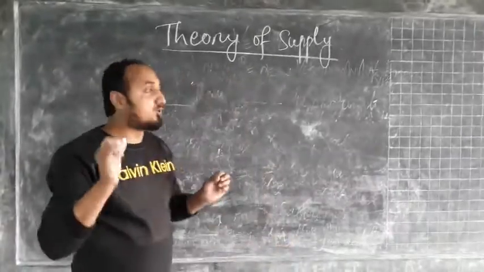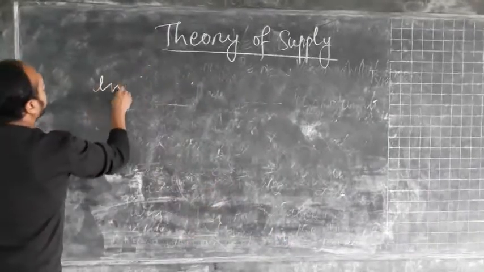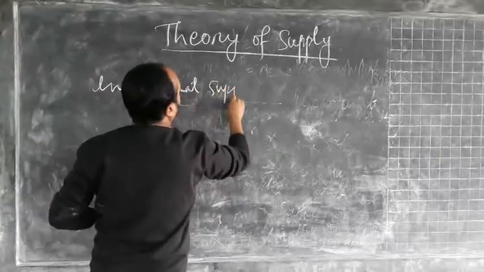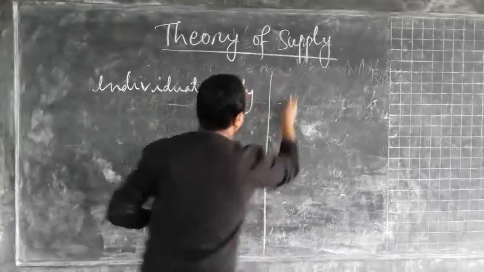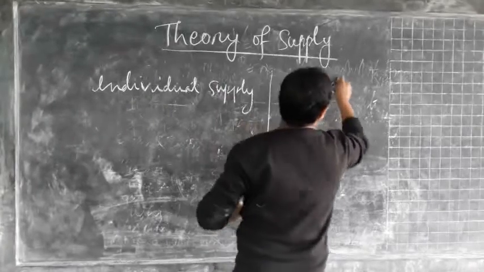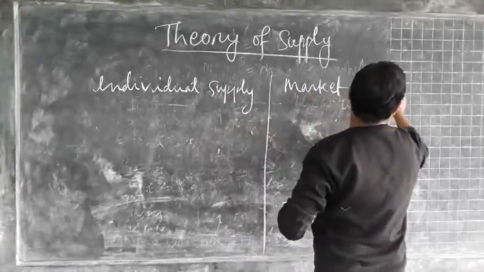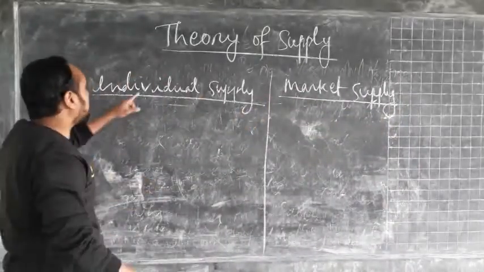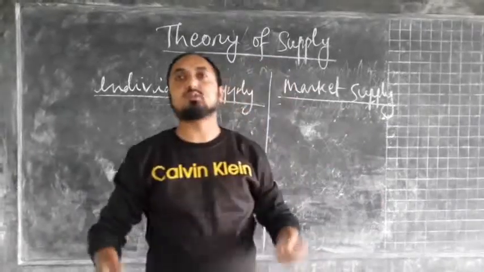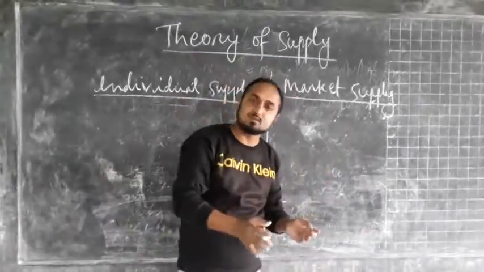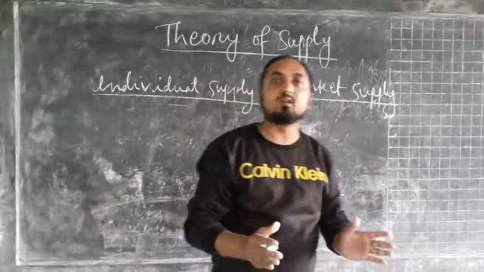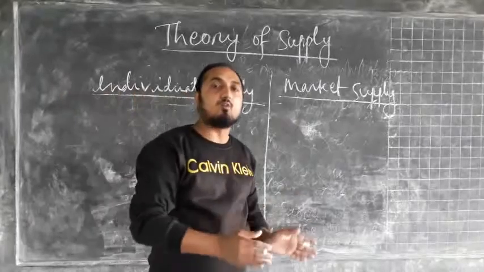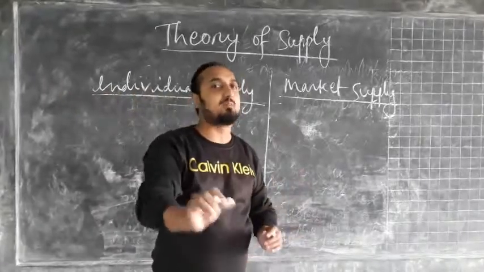Next concept I am going to explain is individual supply and market supply. So there are two things, individual supply and market supply. If you know the definition of supply, individual supply is the same: the quantity of commodity that the producers are bringing to a market and offering for sale at a particular price during a particular period of time.